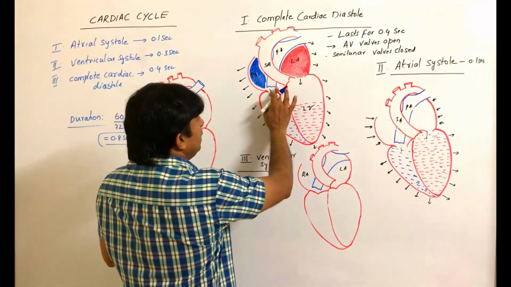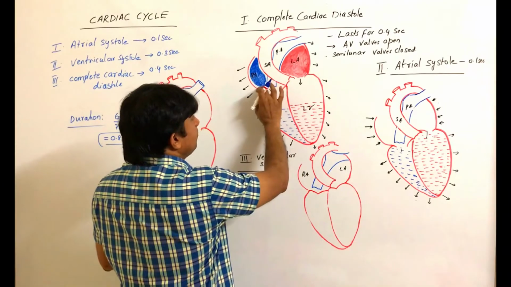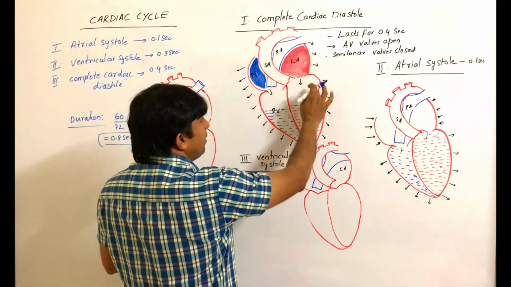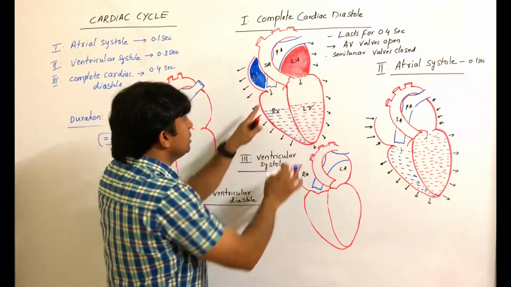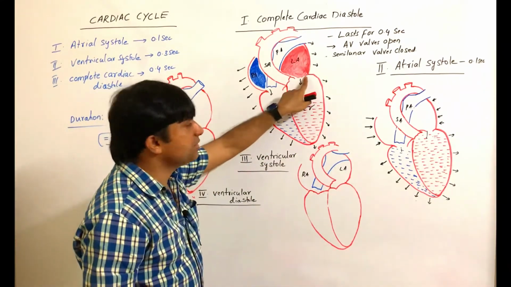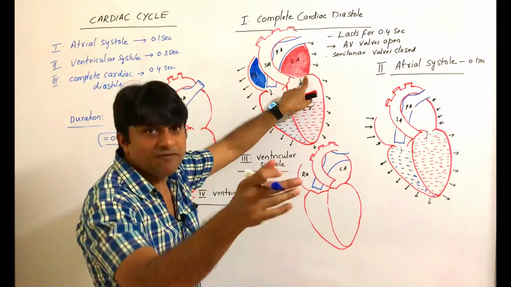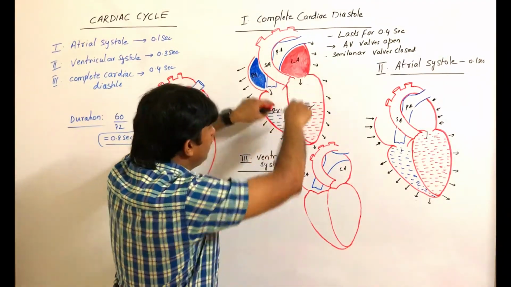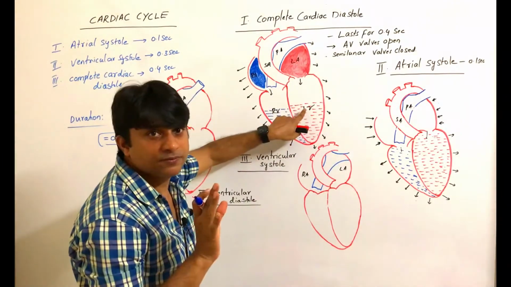So between the right atrium and right ventricle and between the left atrium and left ventricle, valves are present. Here is the tricuspid valve, this is the bicuspid valve, and we call them AV valves. AV valves are open, so the filling of blood into the ventricles occurs.